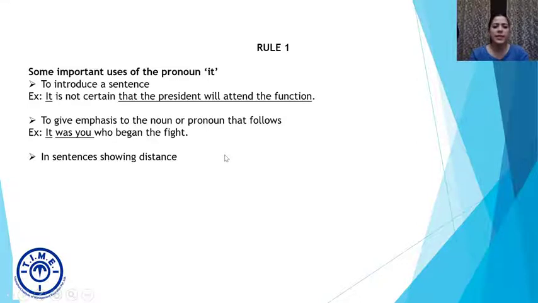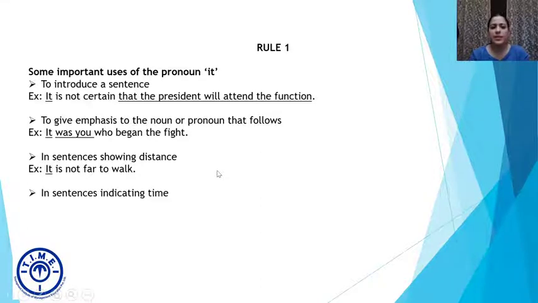Third one, in sentences showing distance. So if I say it is not far to walk, I am talking about a certain distance, and for that I can use it. You can even add this to introduce a sentence, all right? In sentences indicating time, it is 10 o'clock now. I don't say that is 10 o'clock now, he is 10 o'clock now, right? We say it is 10 o'clock now. It is used to indicate time. It is also used to indicate day. So it is Sunday, it is Monday, it is Tuesday, or months, it is January, it is December.